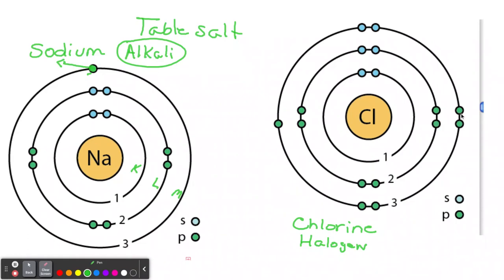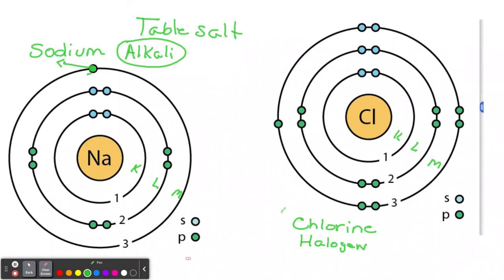Let's count the P's. Again, this is the K, L, M. We have 1, 2, 3, 4, 5. It needs one more P, and then it'll have a total of 8 in its valence shell. So chlorine's trying to gain an electron, where sodium's trying to lose it. So it's a perfect match. When they come together, chlorine will take sodium's electron, sodium will lose its electron, they will make a compound, which is table salt, which we need to survive.